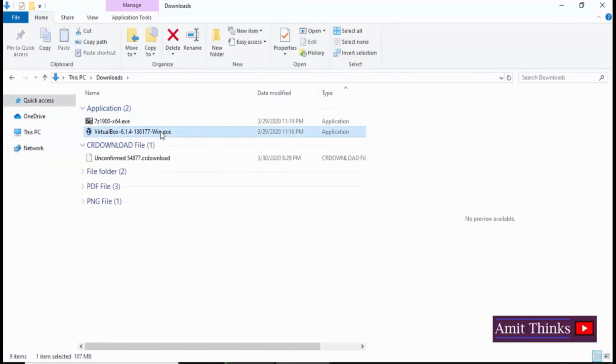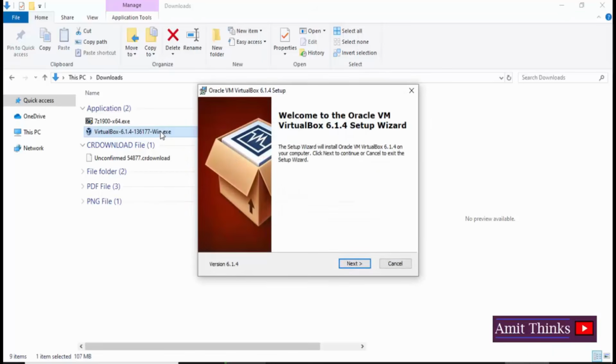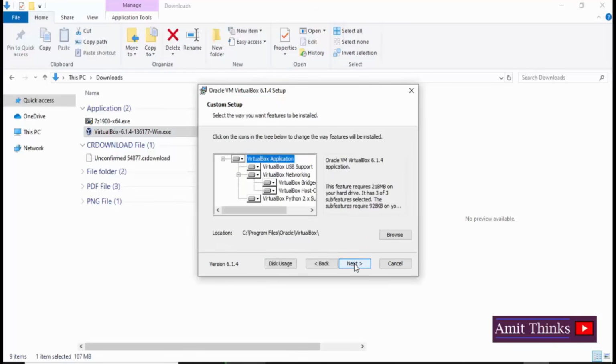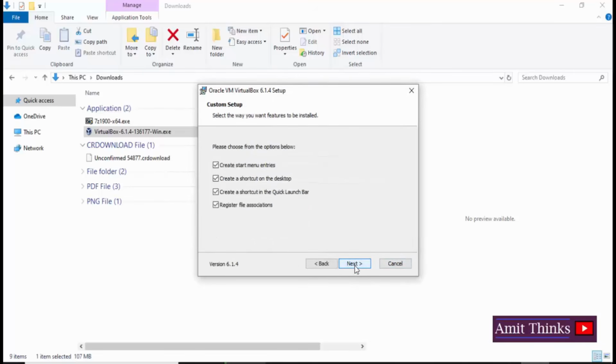Now I'll double click on it to install it. Now the wizard is visible. Click on next. On clicking next, if you are a newbie user, just keep all the options as they are, but you can change the path. The default location would be under program files. You can change it from browse here. I'll keep it the same. Now I'll click on next.